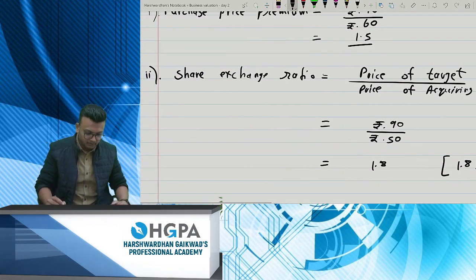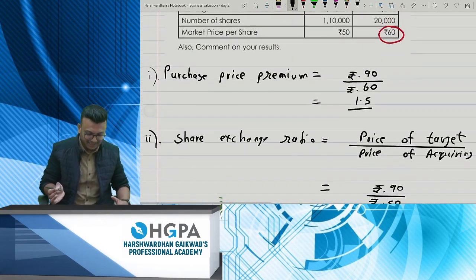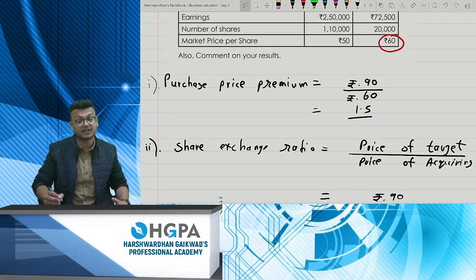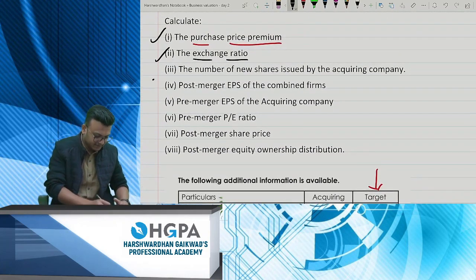Okay, so logically, the next question has to be very simple. Next question has to be, how many new shares will be issued? I think that's the next question. Yes, that's the next question. Number of new shares issued by the acquiring company.